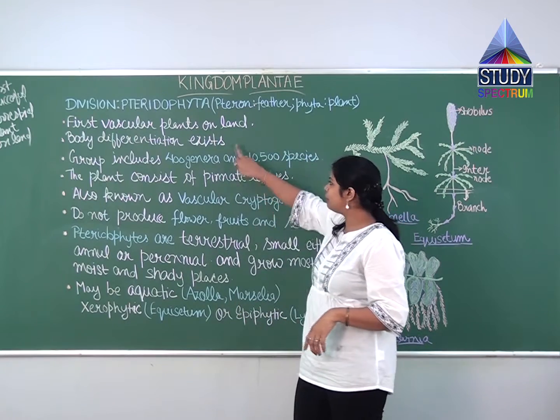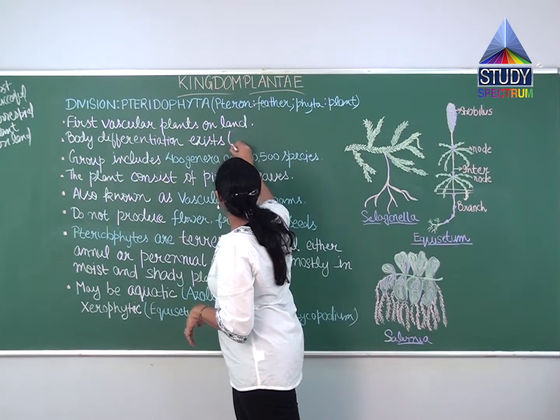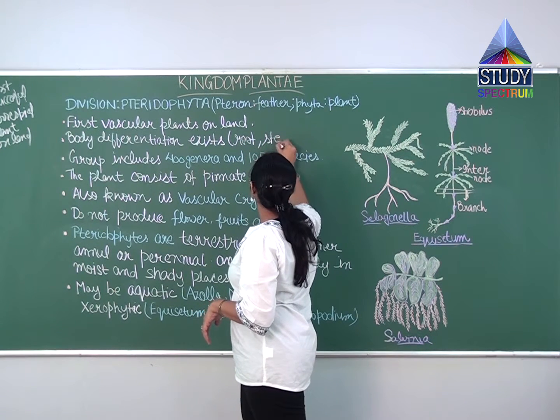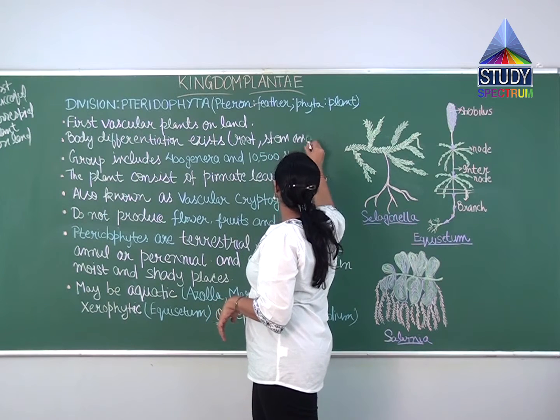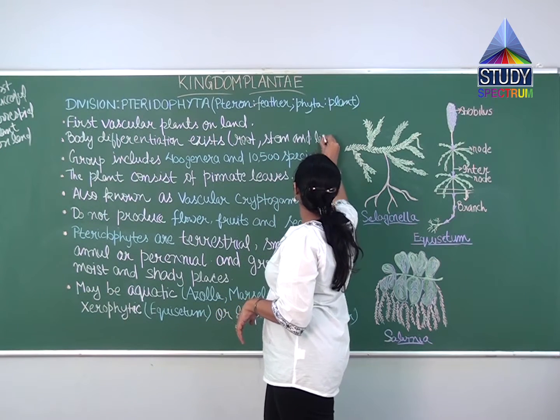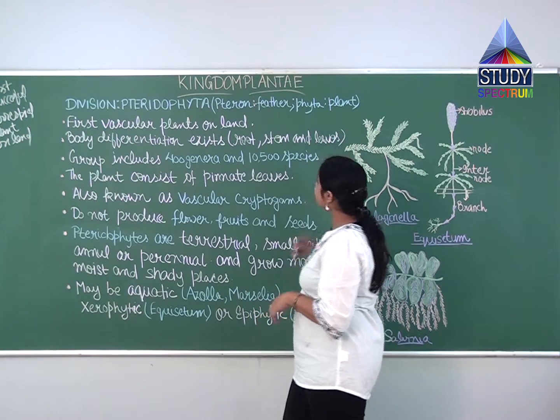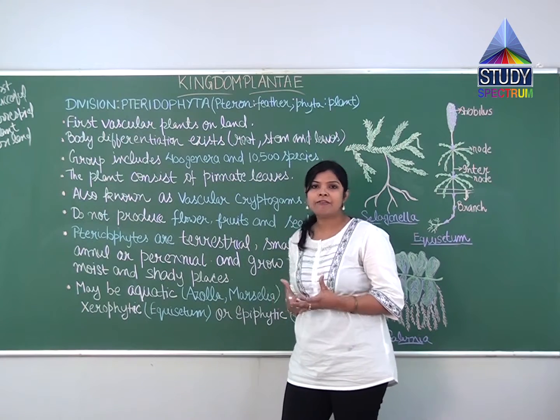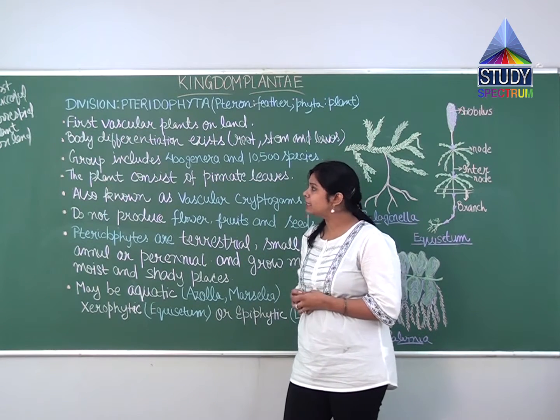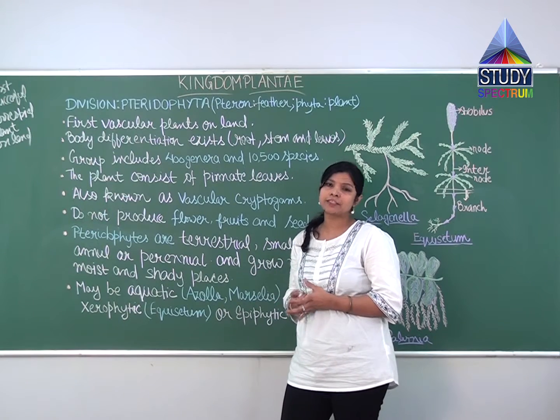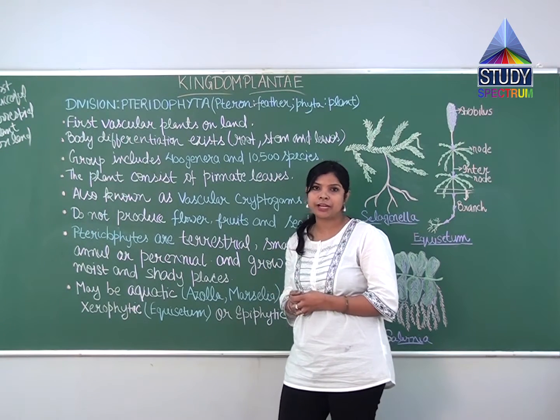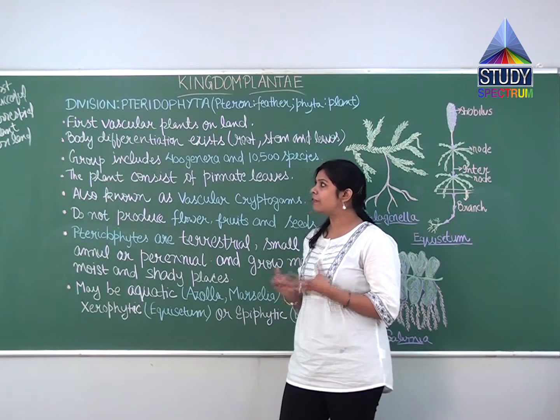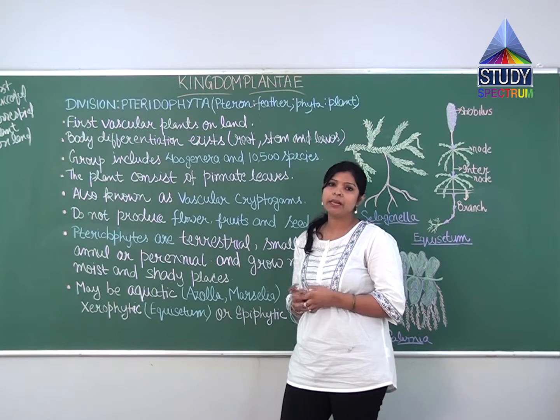So the body will be differentiated into root, stem and leaves. So what are the advancements in pteridophytes over bryophytes? They have vascular tissues present. Other than this, their body differentiation exists, meaning we can see well differentiated root, stem and leaves. That's why they are called the first successful terrestrial plants on land.